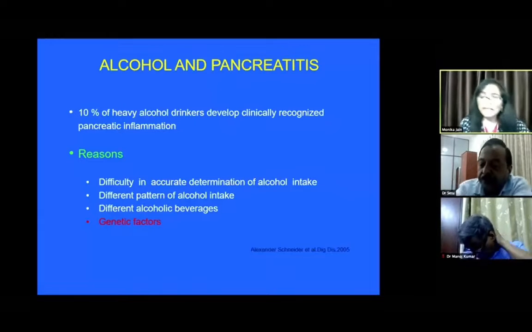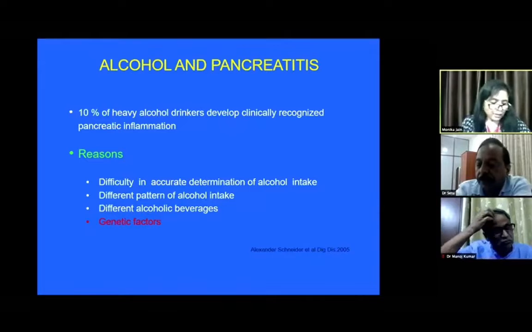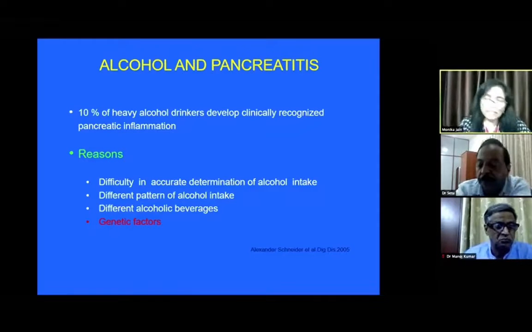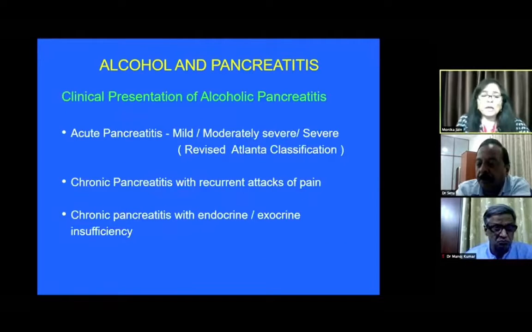And recently, as mentioned in the first talk, alcohol leads to bacterial endotoxemia, and there is increased LPS secretion, which leads to progression of alcoholic pancreatitis. So this is the main genetics that has been shown to be involved in patients who develop alcoholic pancreatitis.